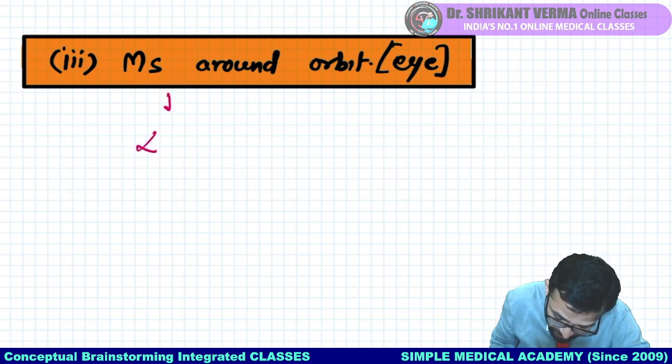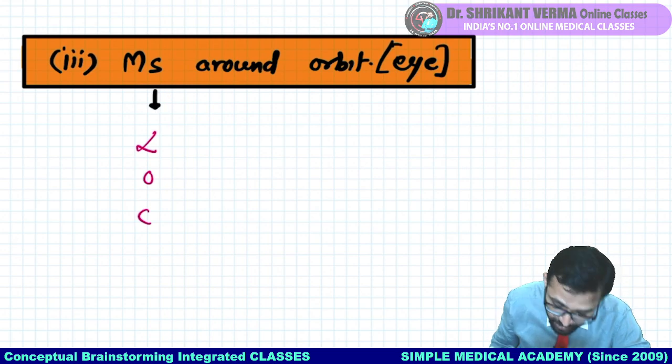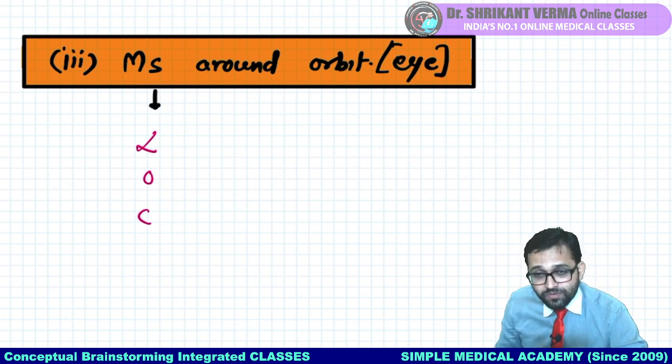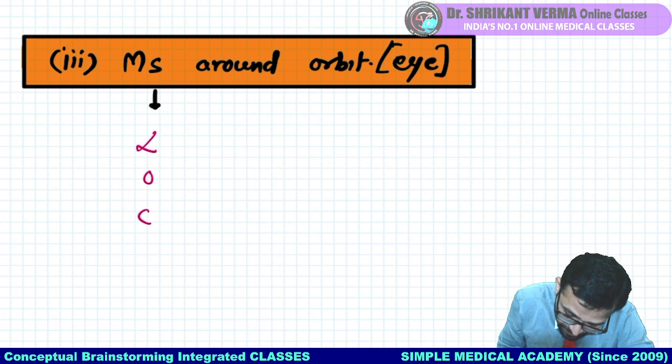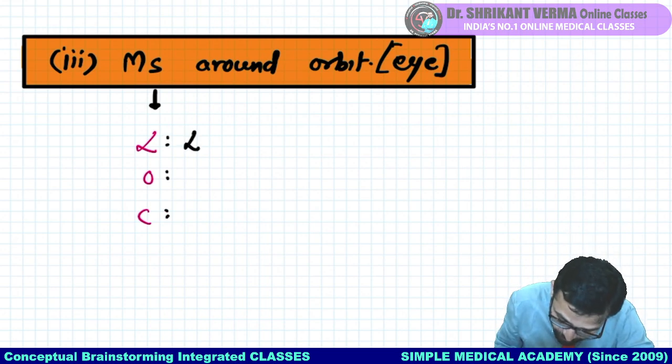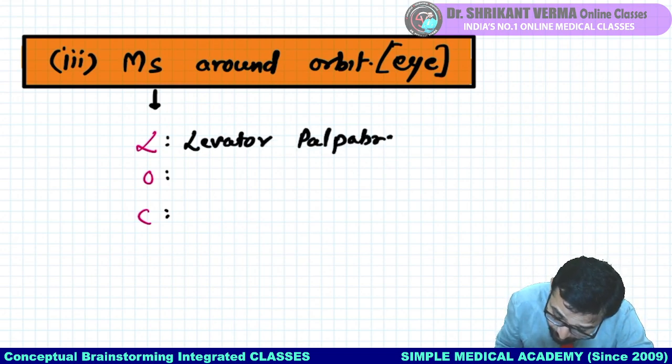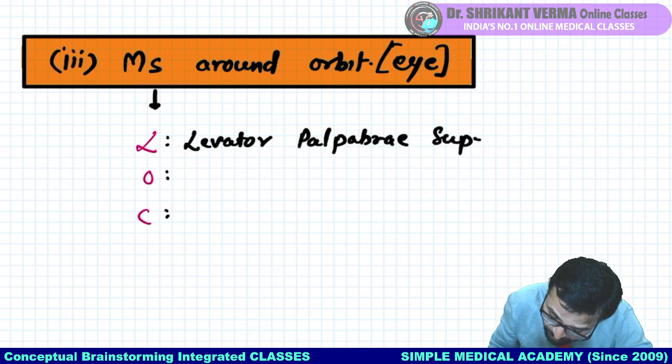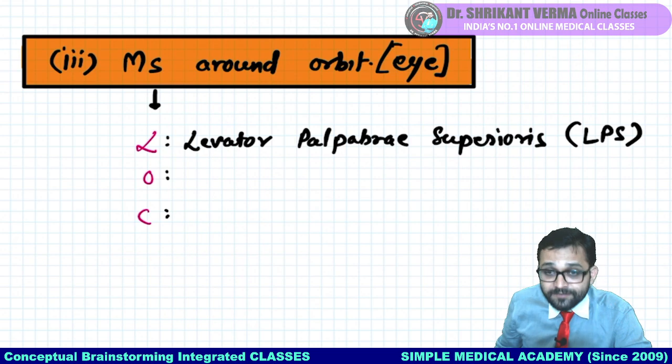You can remember with a trick. LOC, line of control. Okay, you can remember this trick. LOC, line of control. So L stands for levator palpebrae superioris, in bracket you can say LPS.